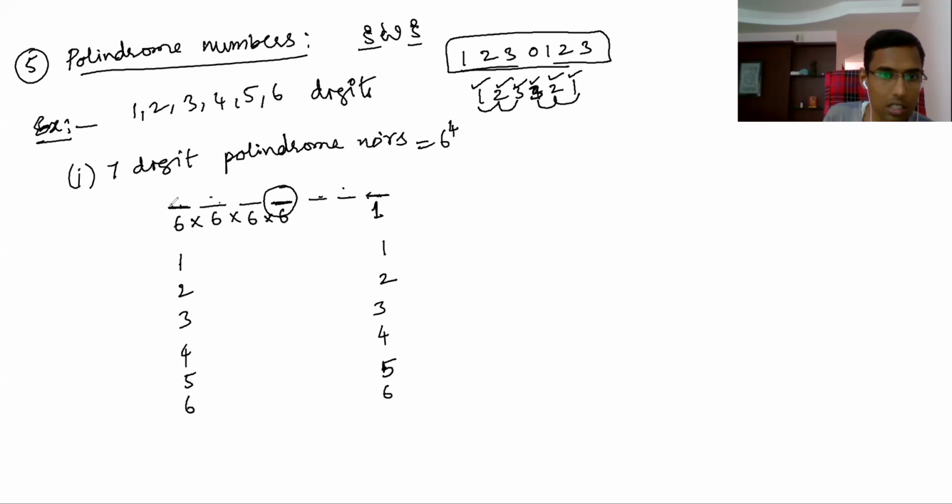The trick is here. This digit you arrange in 6 ways, and this also in 6 ways. That means 6 into 6, not 36: only 1, 1, 2, 2, 3, 3, 4. That means this blank together you can arrange in 6 ways. 1, 1 you should arrange; you cannot arrange 1, 2. Or 2, 2, 3, 3, 4, 4, 5, 5, 6, 6. That is 6 ways. Similarly, this blank also in 6 ways, and this blank also 6 ways. The middle one is 7, an odd number. Second question.